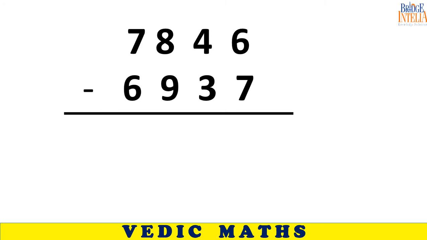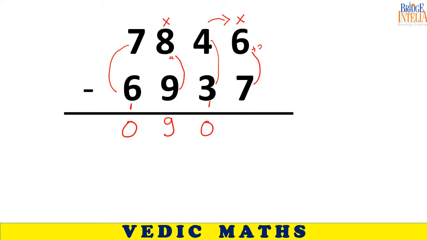Before we move on, 909. So there is a problem here. 7 minus 6 is equal to 1, but neighbor needs support, so 1 becomes 0. Complement of 9 is equal to 1, so 8 plus 1 is 9, nobody needs support, so 9. There is no problem here. 4 minus 3 is equal to 1, but neighbor needs support, so 1 becomes 0. And here complement of 7 is 3, so 6 plus 3 is 9. So that is the answer.